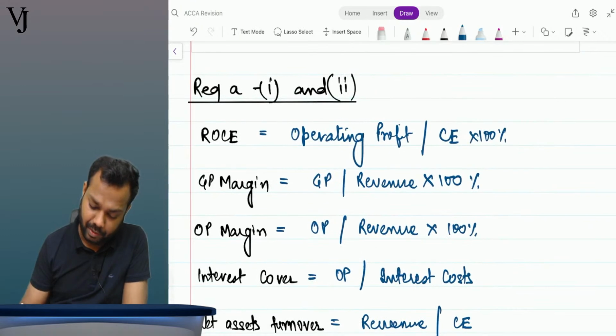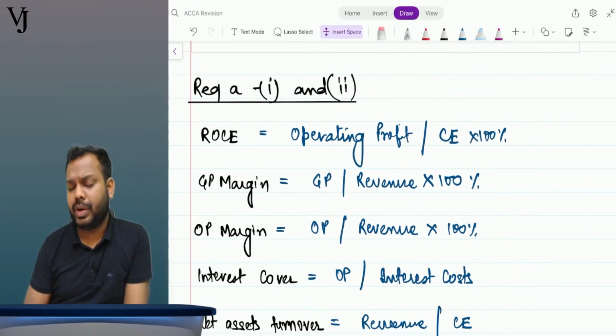Now, let's calculate. In the exam, do we need to write the formulas? No, we are not required to write the formulas.